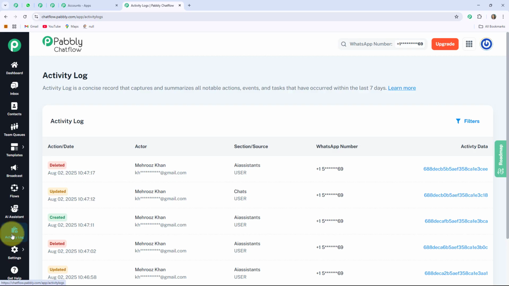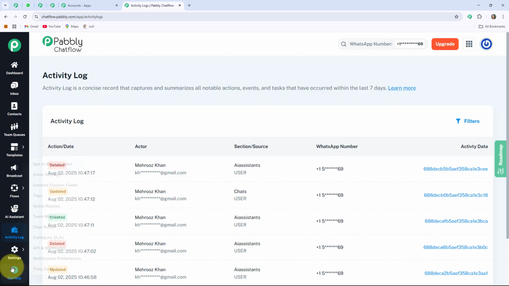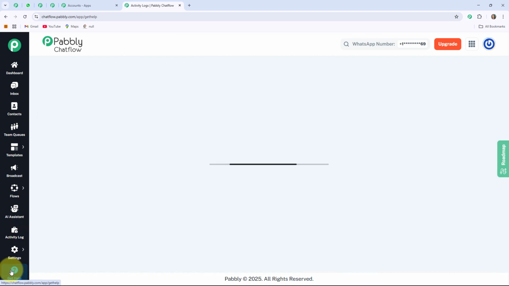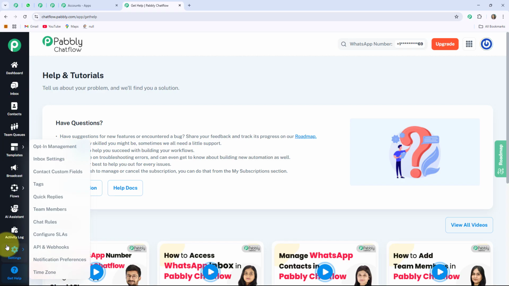The next one is the activity log, where you can see the complete history of actions and messages that occurred within the last 7 days. The next one is the settings, where you can customize your account preferences and configuration. And the last one is get help, which provides access to support, tutorials and community assistance when needed. If you want a detailed explanation of these features, then we have created a separate video for it. I'll provide the link of the video in the description box.